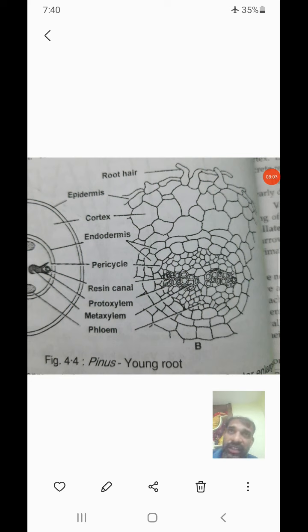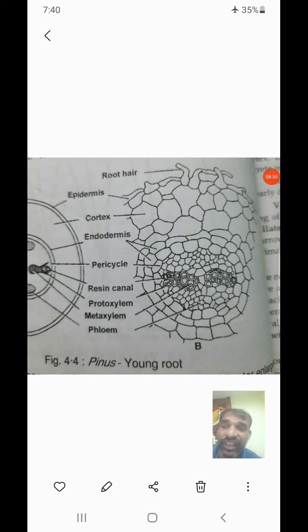The root hair function is the absorption of water and minerals from the substratum. And then the second one is the cortex region. There is no differentiation of outer and inner cortex region especially in the young root, then the lower side of the cortex region is modified as an endodermis especially.